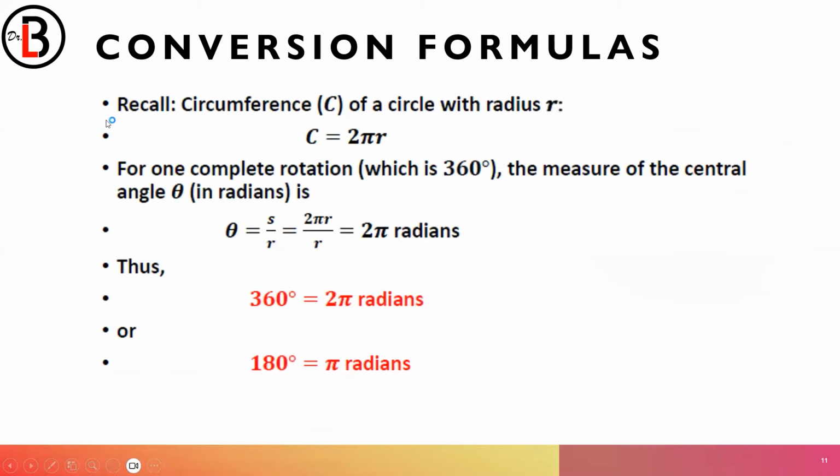So let's try to recall the circumference of a circle with radius r. The formula for the circumference is c is equal to 2 pi r. So for one complete rotation, that's again 360 degrees. The measure of the central angle, theta, in terms of radians is theta is equal to s over r. Take note, what's this formula again?